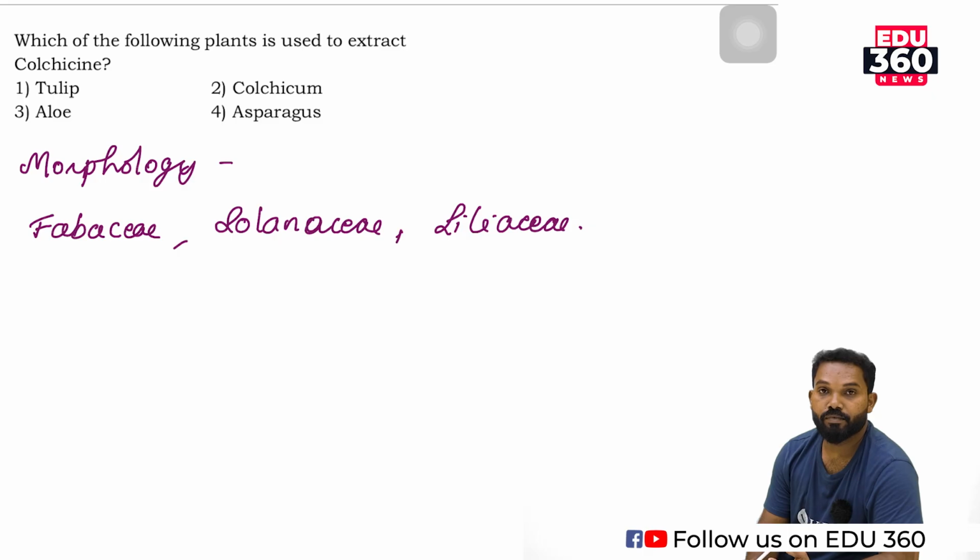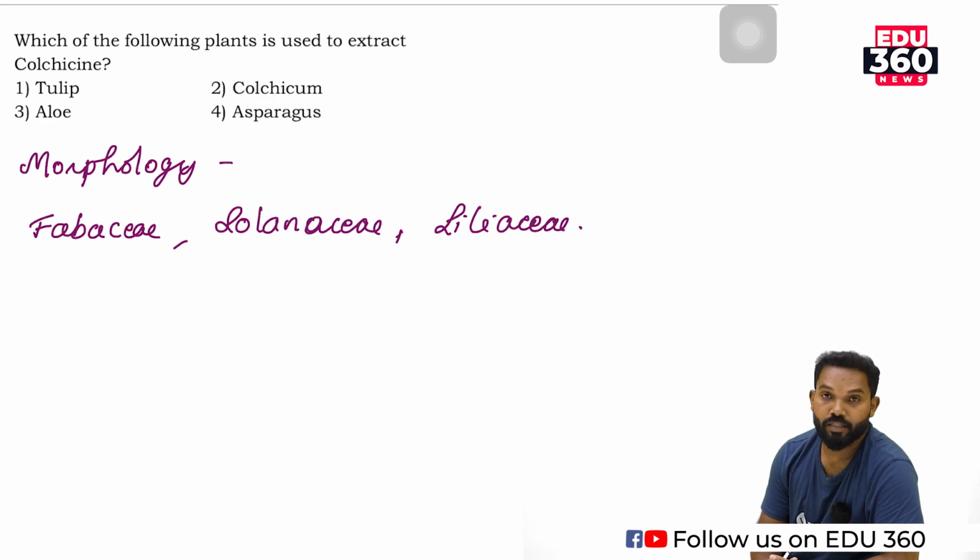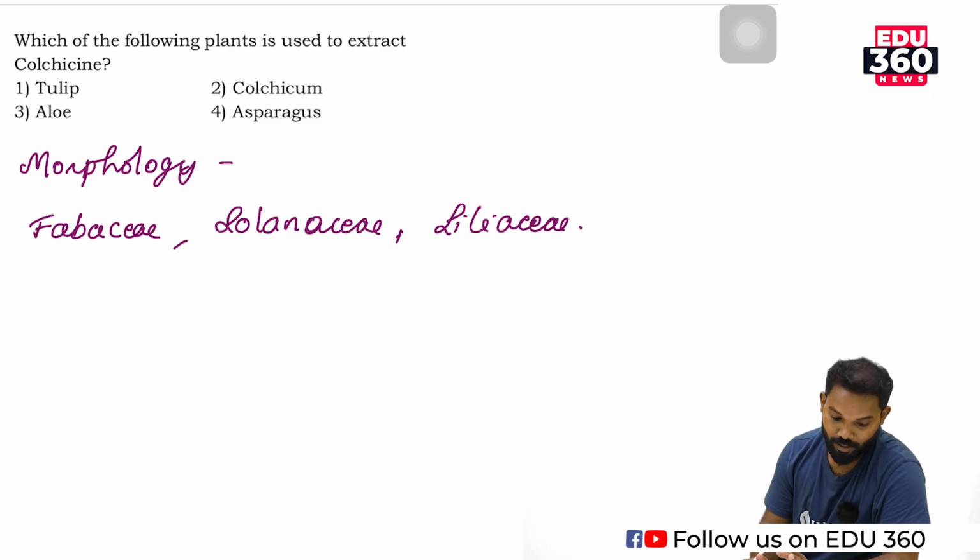Nicotiana tabacum is coming under the Solanaceae group. Liliaceae, ornamental plants such as tulip, etc. They are Liliaceae. Asparagus, then aloe vera, etc. They are given here, and they are coming under the Liliaceae family.